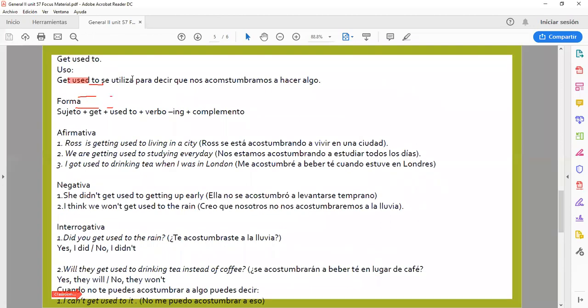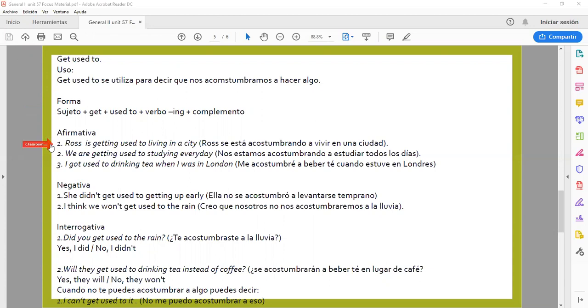All right, now let's work with the next image. Let's erase it. Okay, pretty good. Get used to, the use. Get used to is used for saying that we are going to get used to doing something. The form is subject plus get plus used to plus the verb in ing plus the complement. In the affirmative,